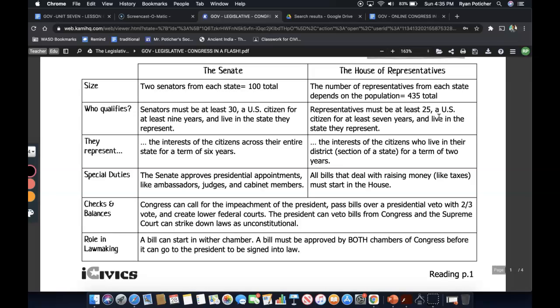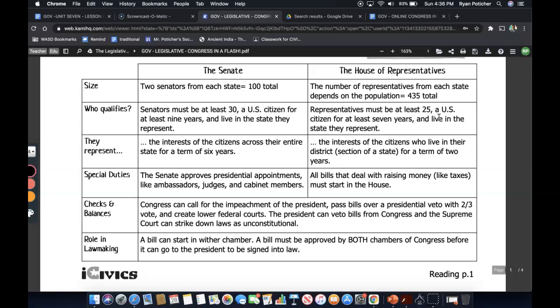Senators, once again, represent the interests of the citizens across their entire state for a term of 6 years, while members of the House represent the interests of citizens who live in their specific district, like a section of a state, for a term of 2 years. As far as special duties are concerned, the Senate is involved in approving presidential appointments like ambassadors, judges, and cabinet members, while House members are in charge of all bills that deal with raising money, like taxes, and of course they must start in the House.